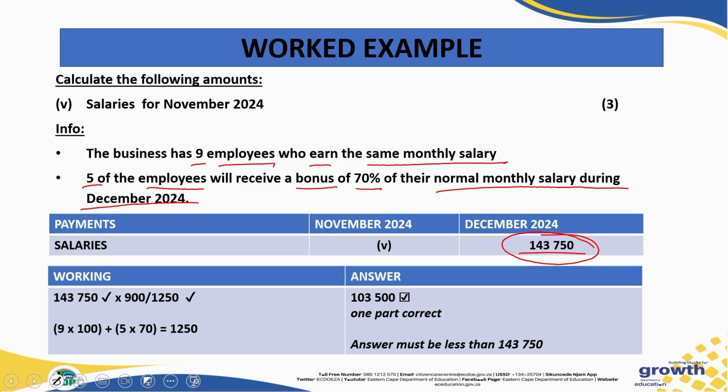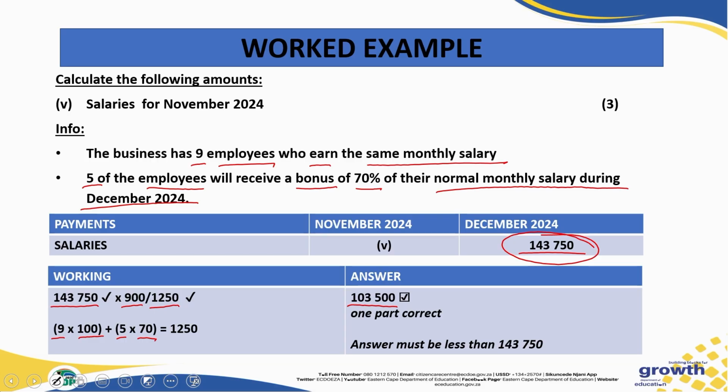So how do we calculate this one? You take the salary that we have, which is 1,437.50, you multiply it by 900 over 1,250, you get 103,500. Why 900? Because we have 9 workers who are all earning 100%, meaning the same salary. And then you have to add also 5 times 70, which is the bonus.